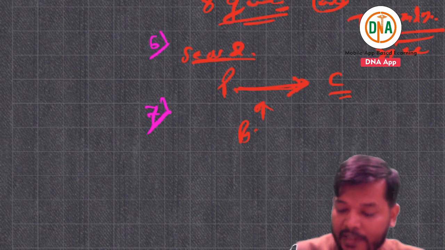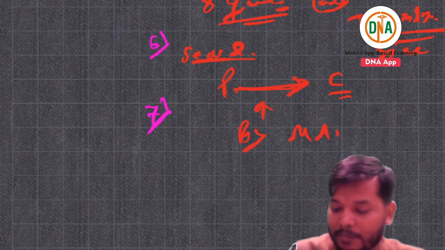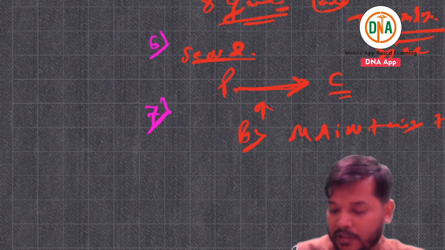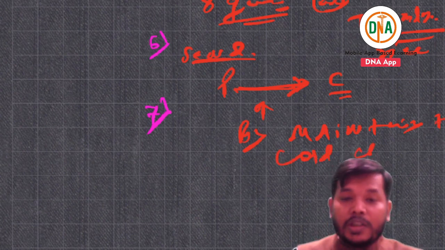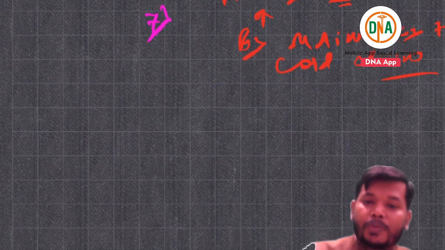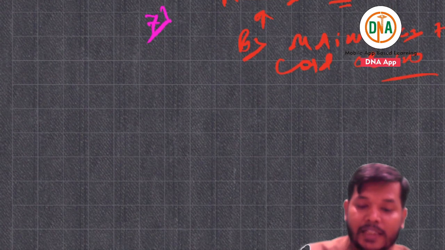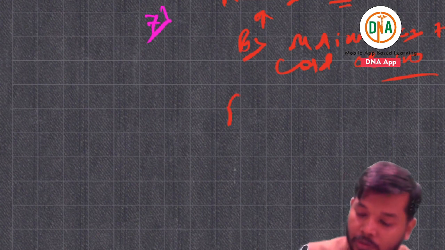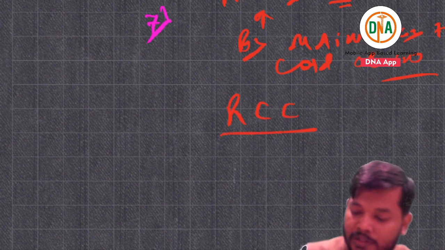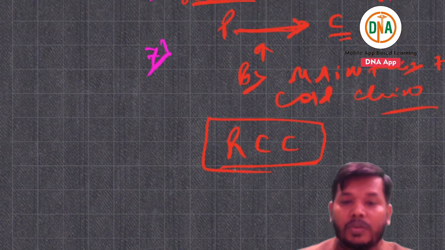By maintaining the cold chain, you are doing just the reverse of the process of maintaining the cold chain for vaccination. That means you are doing reverse cold chain.